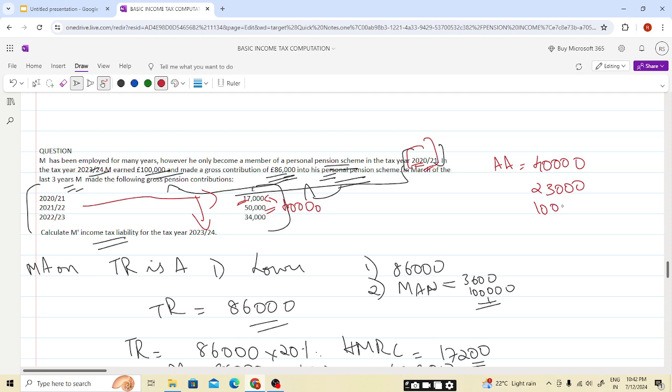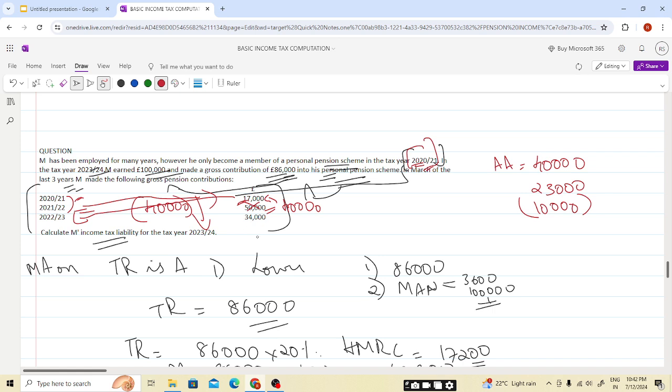So less 10,000, because in the tax year 21-22 the annual allowance will be 40,000. Anything above this will be taxed, but 21-22 will use the limit of 21-22. In 21-22 it will be reduced by 40,000 of this year and 10,000 of that year. So there is no annual allowance charge in 21-22.